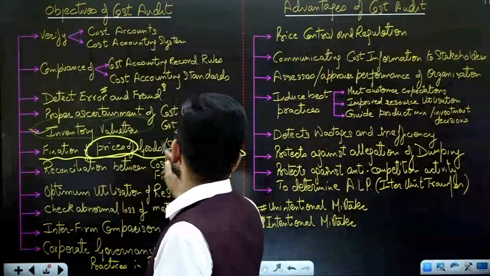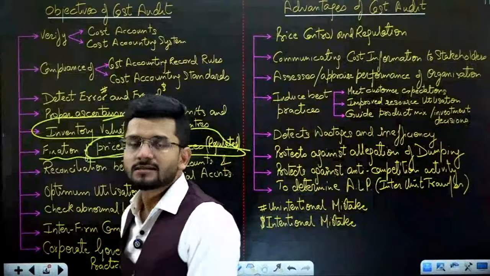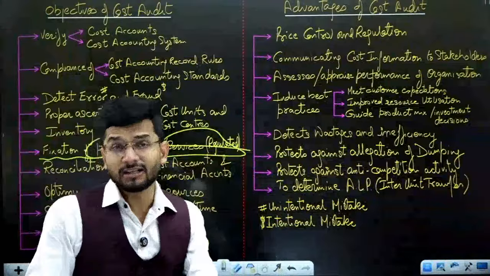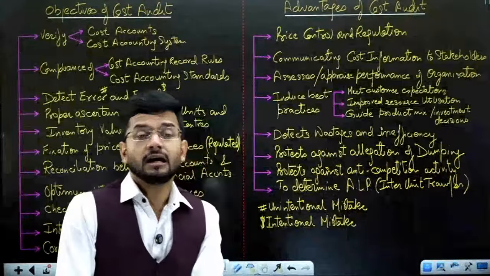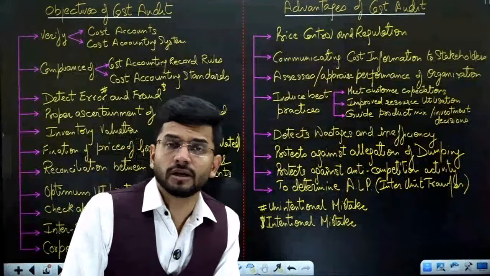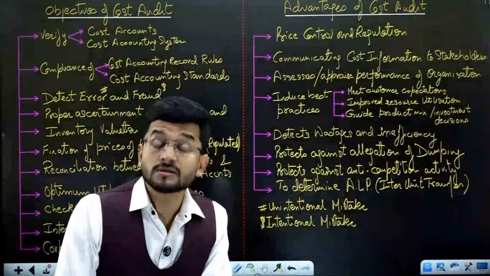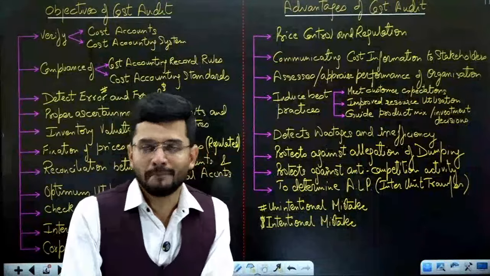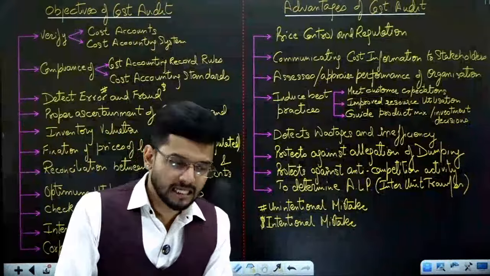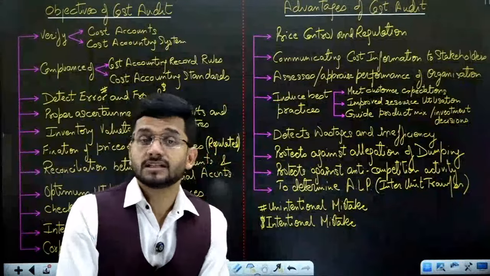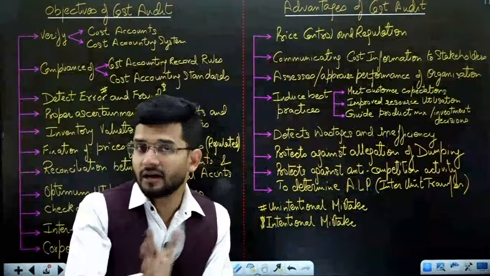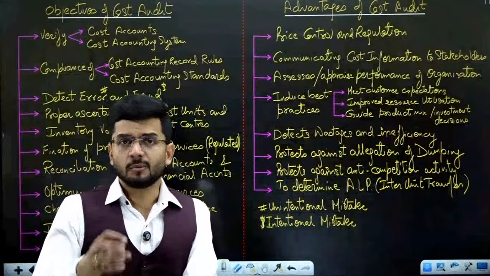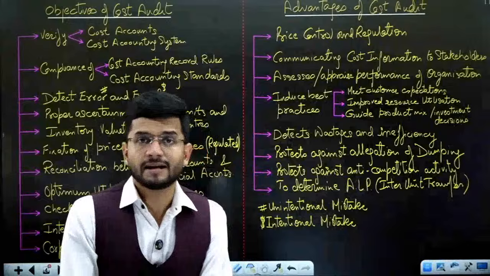Fixation of prices of goods and services. Whatever goods and services are regulated in the country. So many goods and services are actually regulated. By regulated, I mean there are strict laws surrounding those goods and services, and those laws restrict the pricing of that particular good. For example, medicines like paracetamol. It's a basic medicine required by everyone, the most commonly used medicine. When you are having high fever, you take paracetamol.